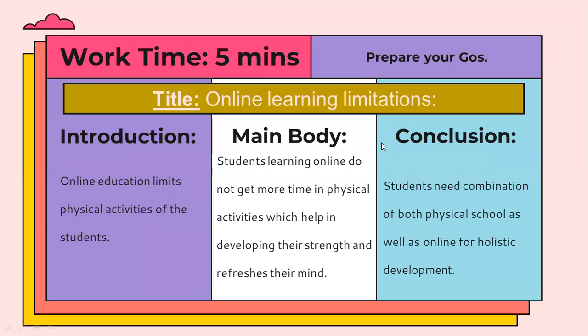Okay, what we're going to do right now is simple. I'll give you a short, brief explanation again as to how you can form the introduction, the main body, and the conclusion. Then for students who had created their GOs yesterday, what I would like you to do today is write another point other than the point that you had included in your yesterday GOs, and work towards it. We'll be learning today how to make it into a paragraph.